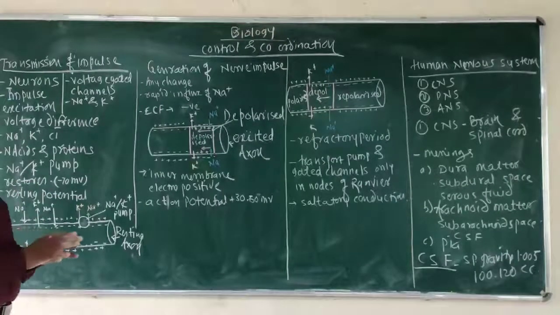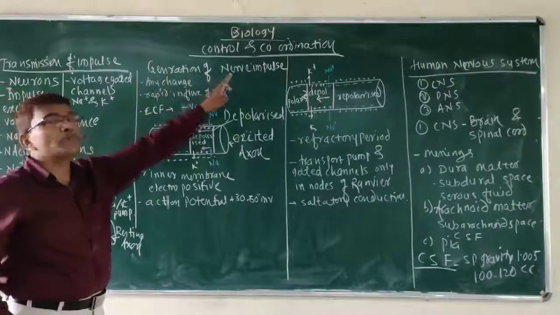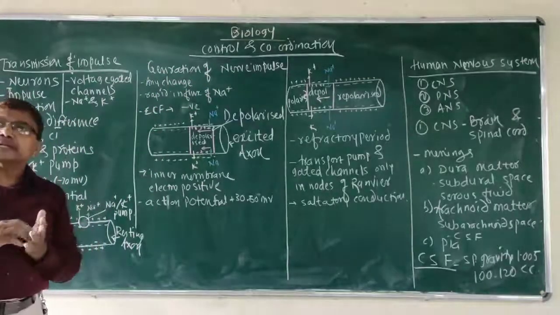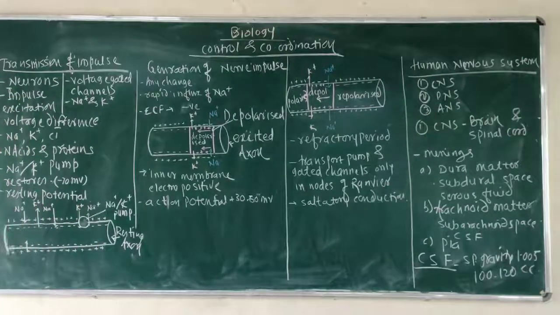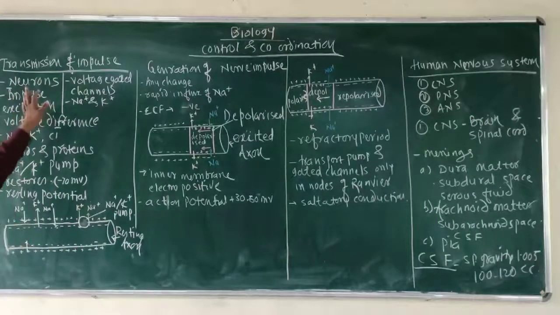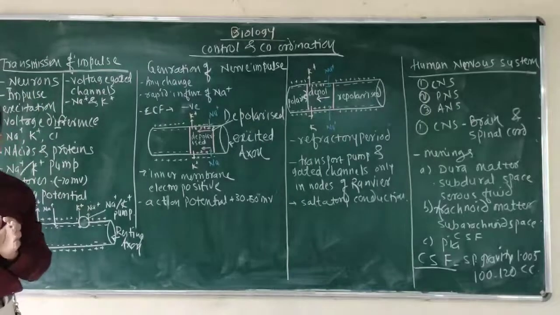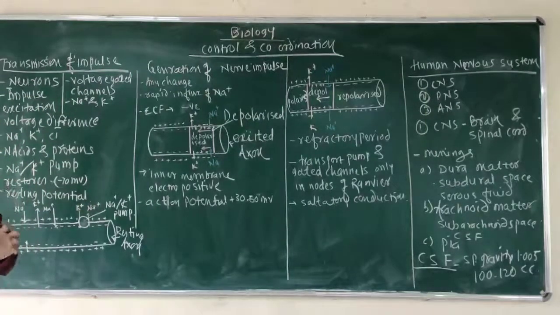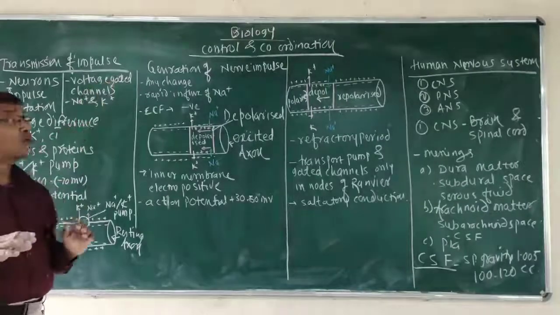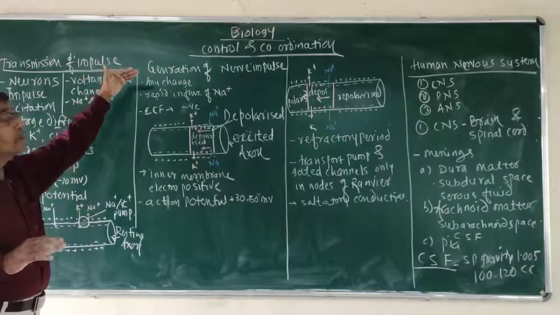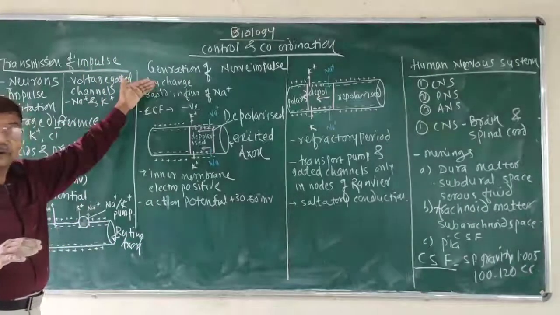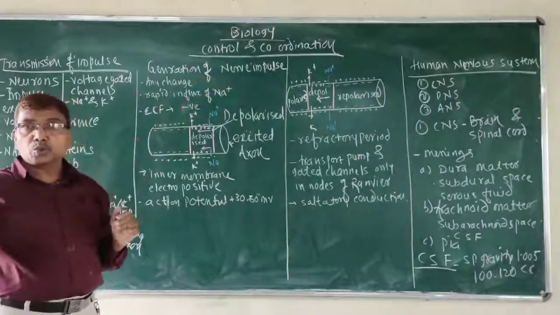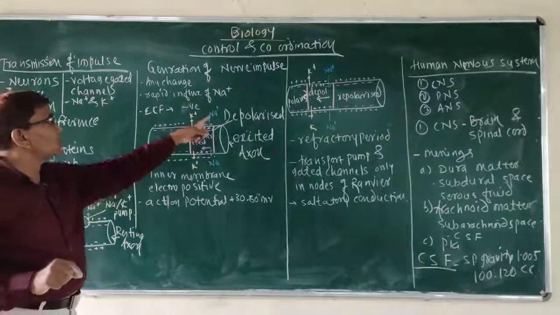Then what happens when there is generation of a nerve impulse? An impulse is created due to electrochemical or biochemical disturbances from the surroundings. Due to any such change, what happens? There is an influx of sodium ions. Sodium ions enter inside.